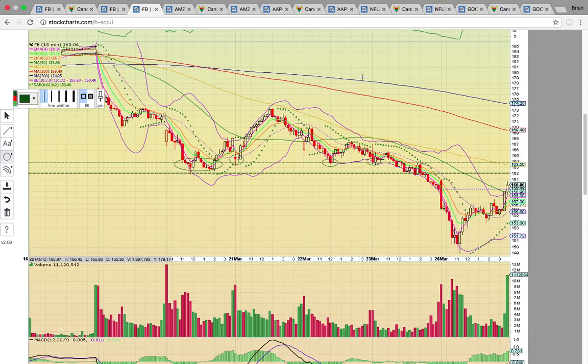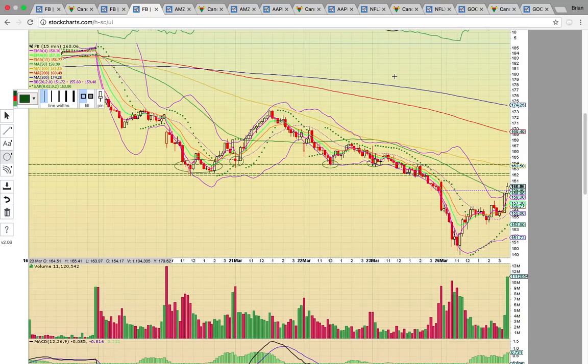Now keep in mind this week's weekly candlestick will not set until the closing bell on Friday, so a lot can change between now and then. And right now what makes Facebook look set up is the 15-minute chart. It had a close above that green line today, and that right at the close, that's the 50 simple moving average at 158.90. If it can stay above that level, then that'll signal that it's still in play.